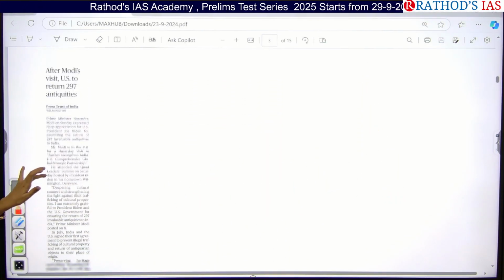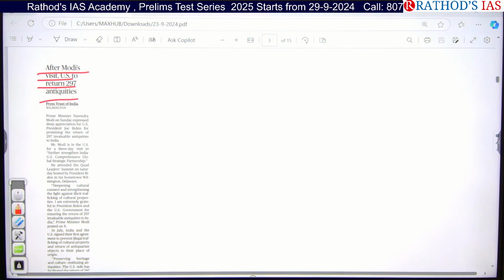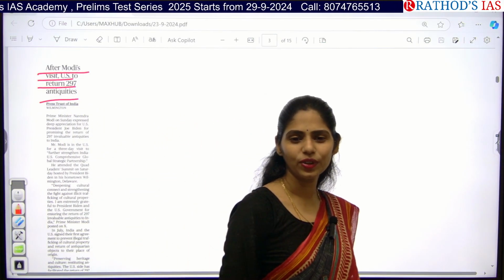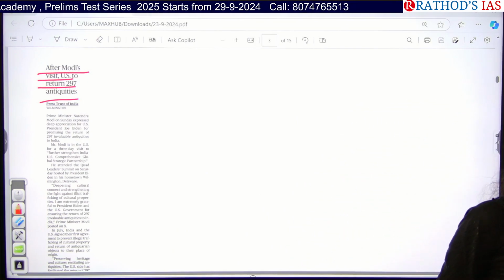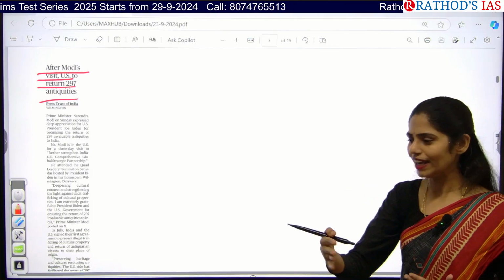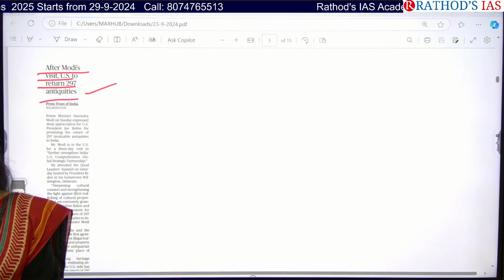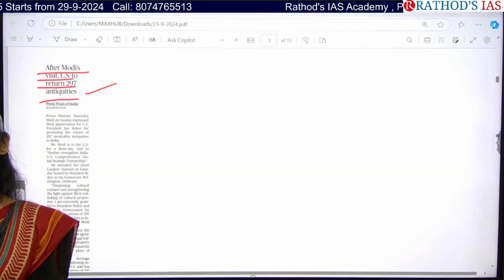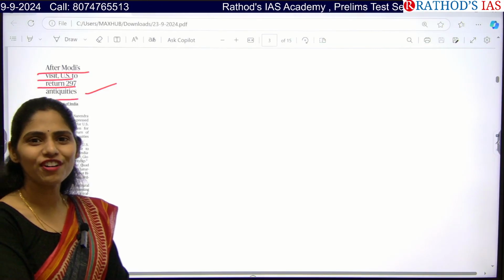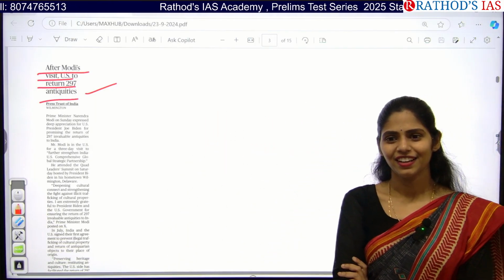Okay, say the second article. After Modi's visit to the US, India to get back 297 antiquities. So what is the keyword? Antiquities. So what is this antiquity? Historical things. What is the importance of these antiquities? Why do we need to preserve these antiquities? Yes, it represents our culture, our history. So even preservation of our culture is our right. Which right? Cultural right, right?